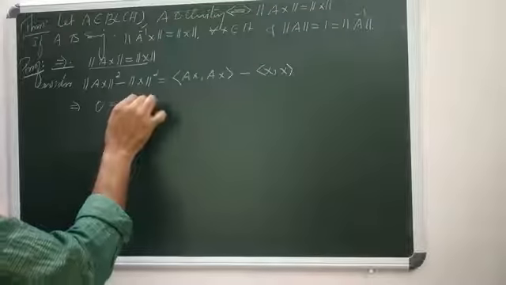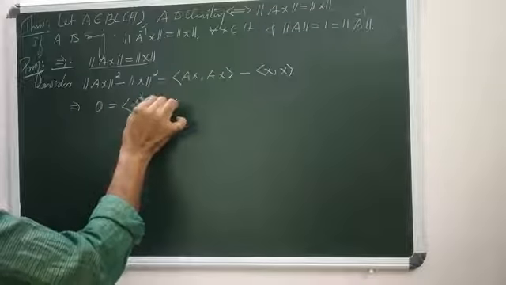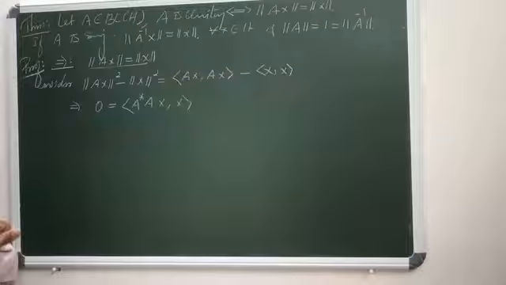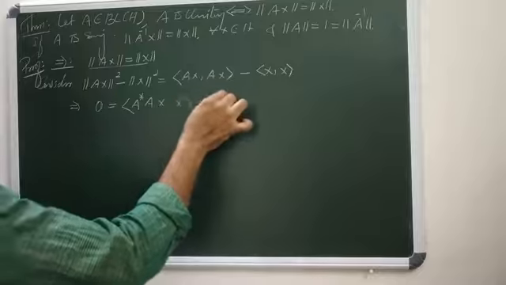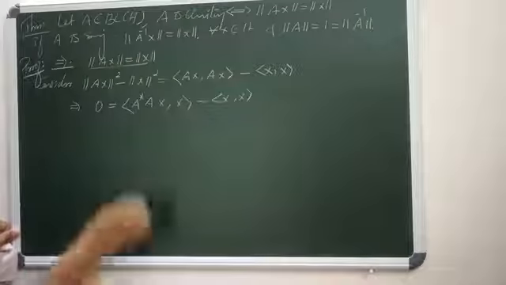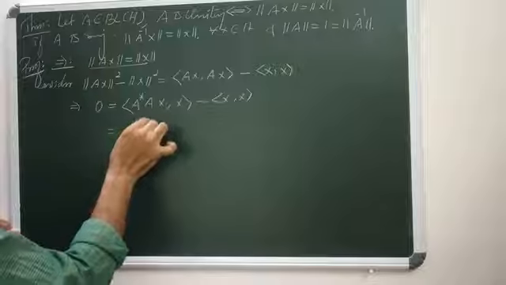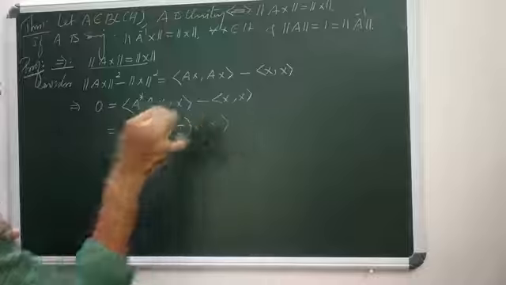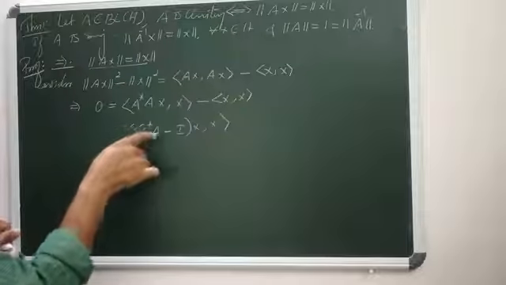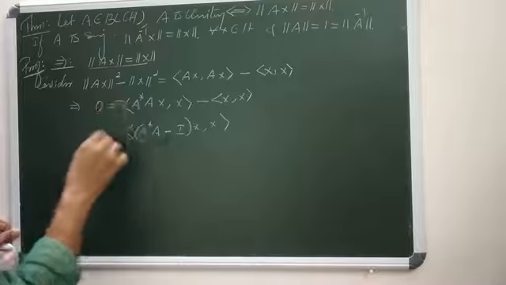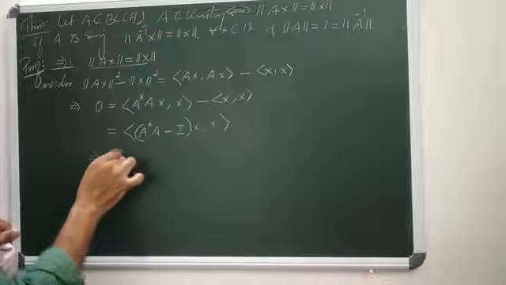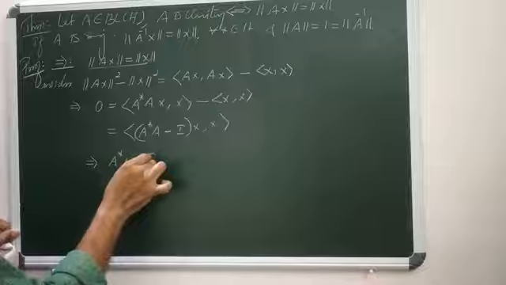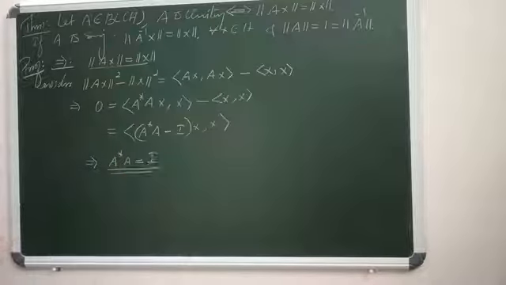Inner product AX,AX means inner product A star AX,X. So this is inner product of A star A minus identity applied to X, with X. So inner product A star A minus I X,X equals 0. That implies A star A minus I equals 0, that means A star A equals I. So A is an isometry.